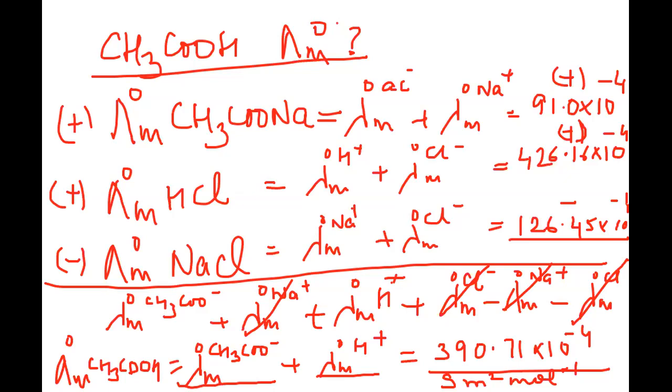You will be able to do that only if you have understood correctly how to apply Kohlrausch's law to find out the molar conductance or the equivalent conductance at infinite dilution of the weak electrolytes.